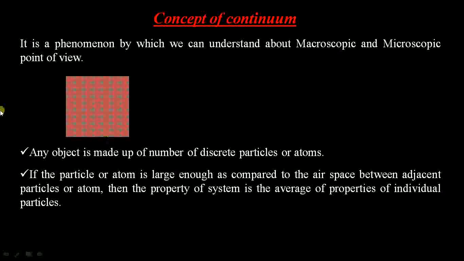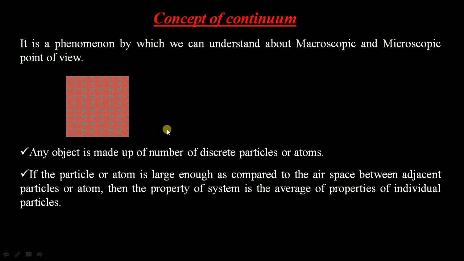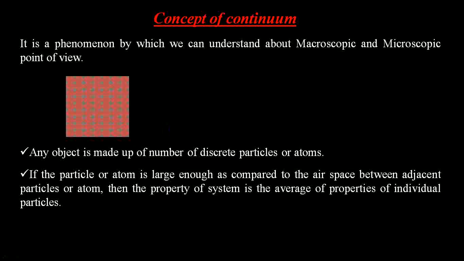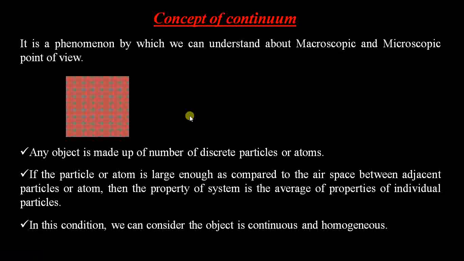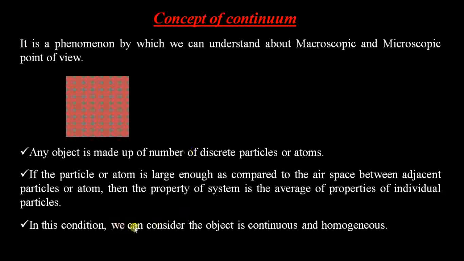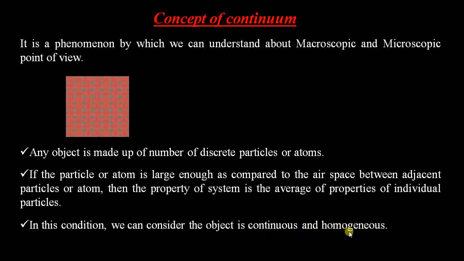So whatever property of the object we are considering, such as volume, density, specific weight, and specific volume, all these properties can be the average of the properties of all these discrete particles. So in this condition we can consider the object to be continuous and homogeneous.